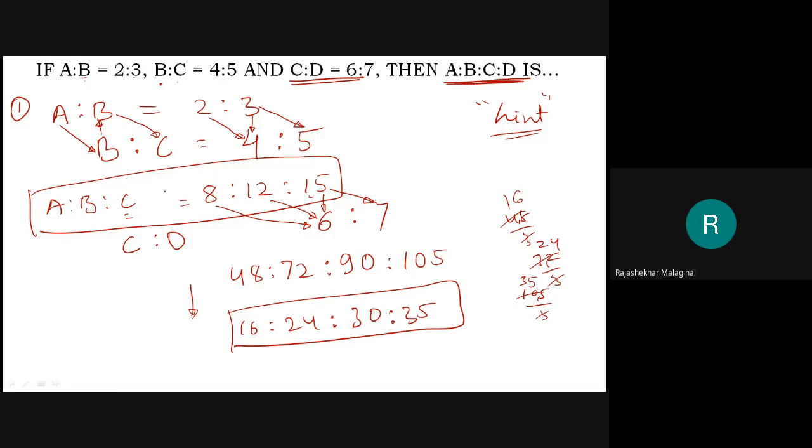Now, just remember this arrow, or this, and this. These arrows you need to remember. These hints you need to remember.